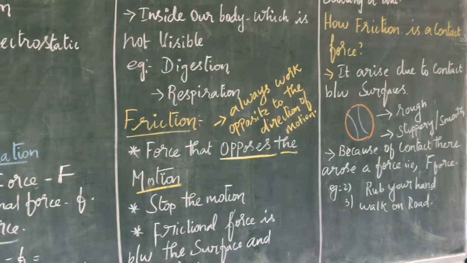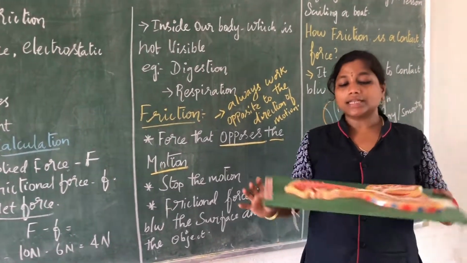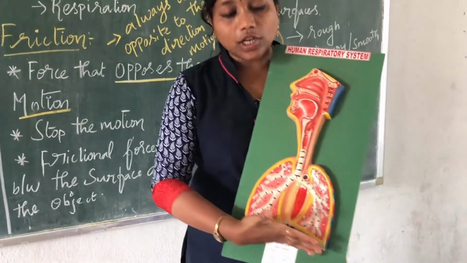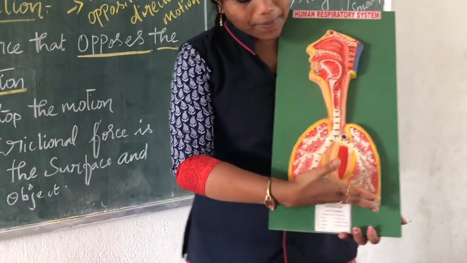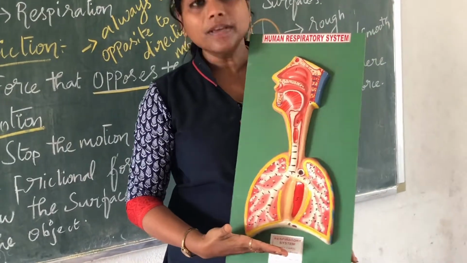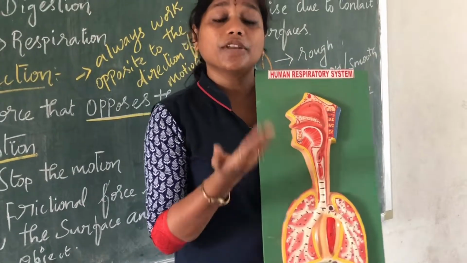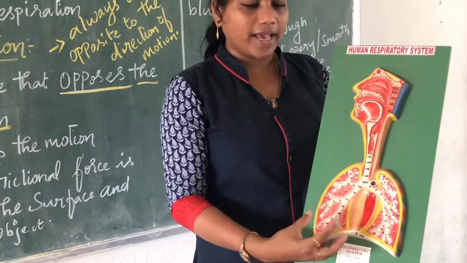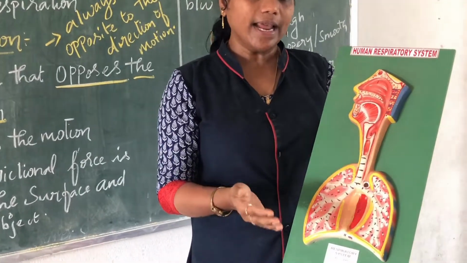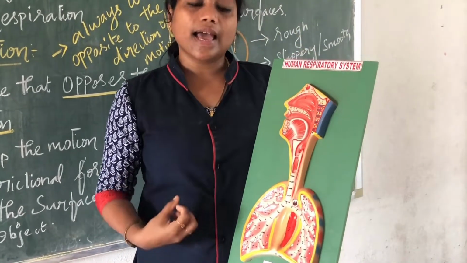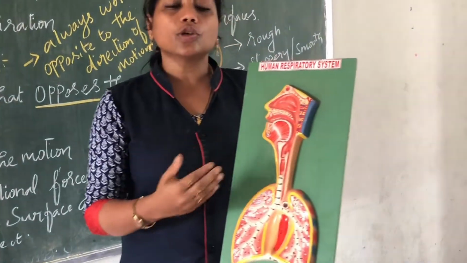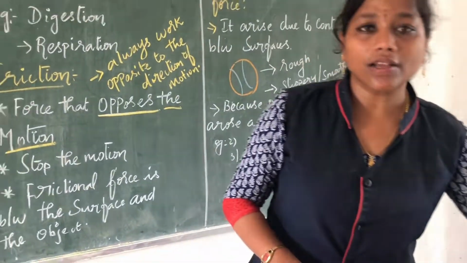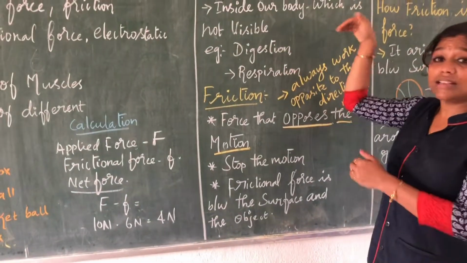And we also have another life process as an example, that is respiration. During respiration, what happens? There is a muscle called the diaphragm below the lungs, which helps when we are exhaling and inhaling. That time it helps the lungs, so a space forms. When you exhale or inhale, there will be a space, it takes the air, and again it closes. So this muscular movement helps you to exhale and inhale. Clear, all of you? All these happen inside your body.